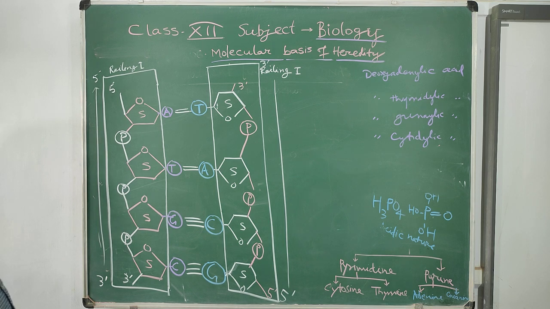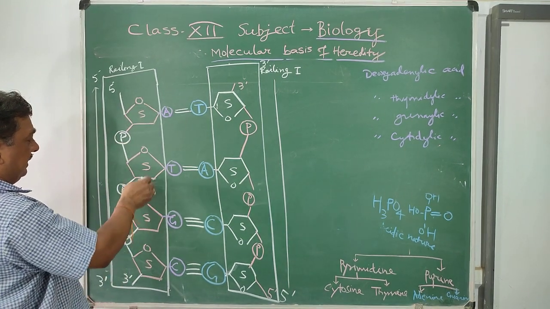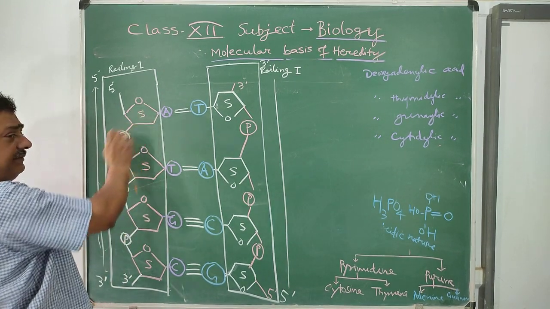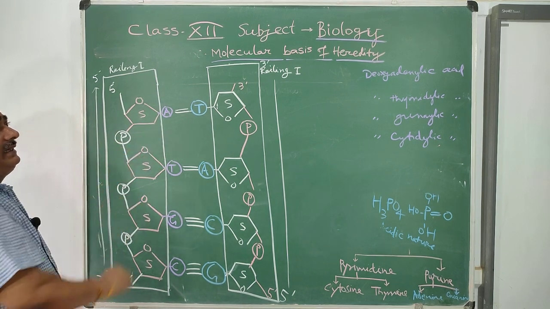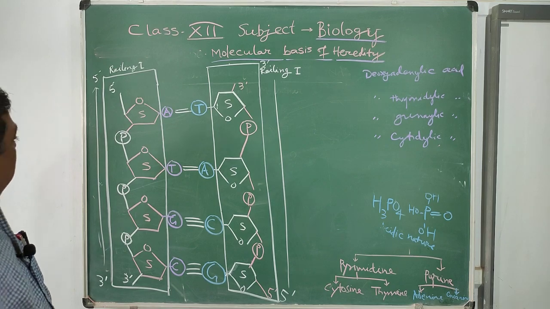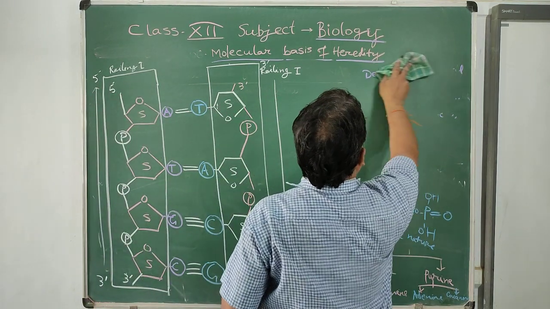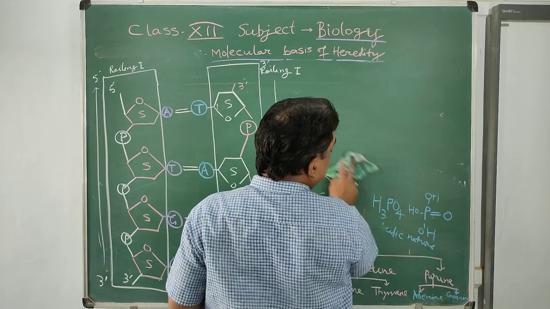DNA is called a macromolecule. Each railing is made up of sugar and phosphate, sugar, phosphate. Phosphate is attached with the sugar by phosphodiester bond. There are 4 types of nucleotides.